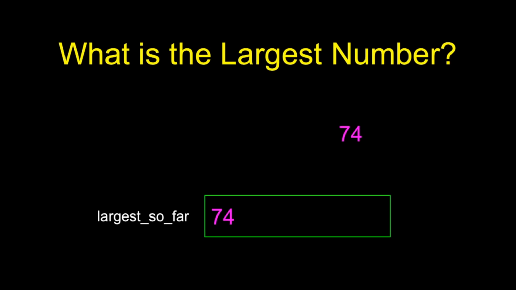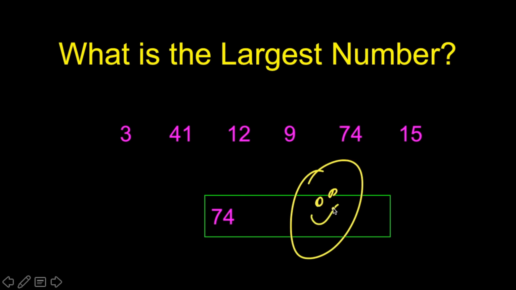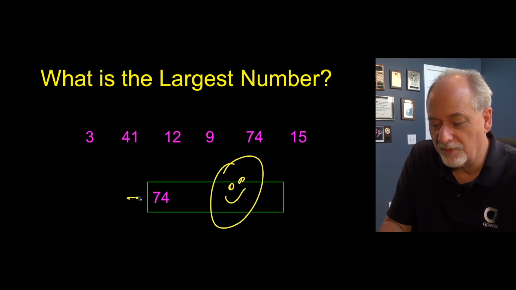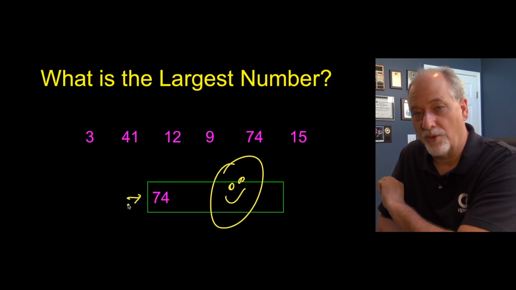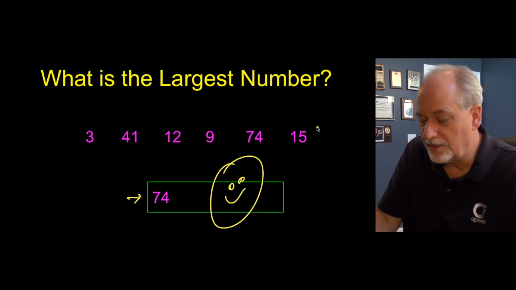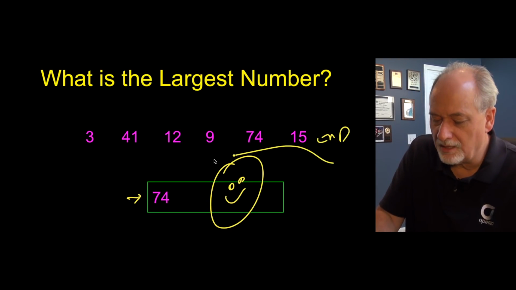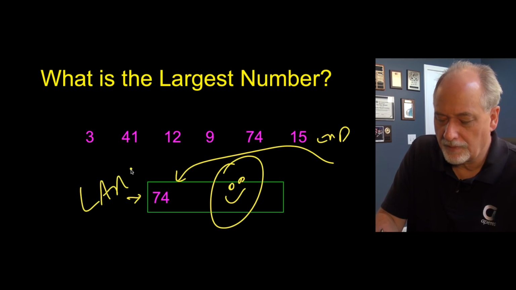Is this the largest number? We don't know. We don't know until we're done. 15, not better than 74. So now we're all done, and hooray, we have the largest number. And we had this variable that kept the largest number we'd seen up to this point. And then when we know that we're done at the end, then that becomes the largest.